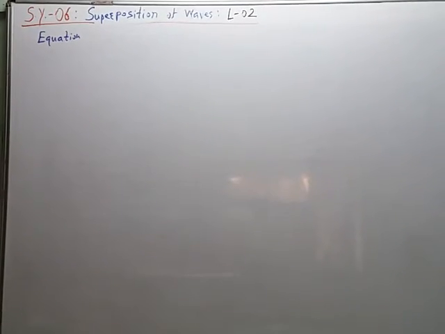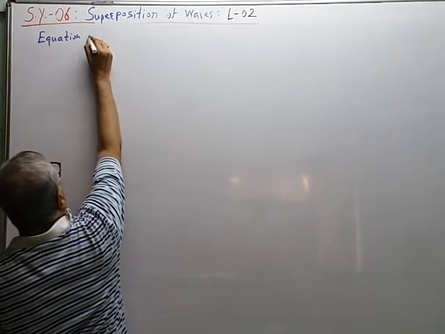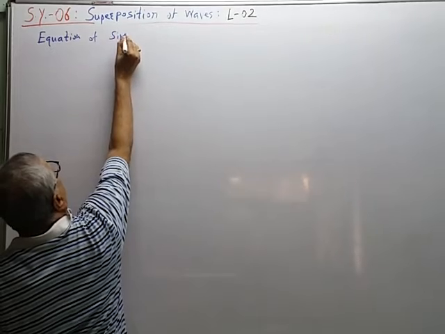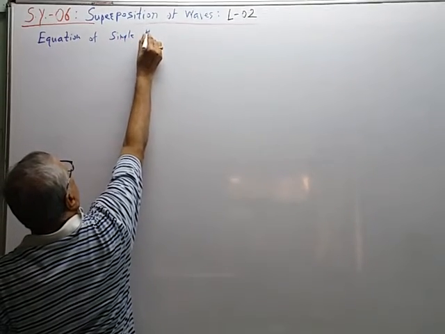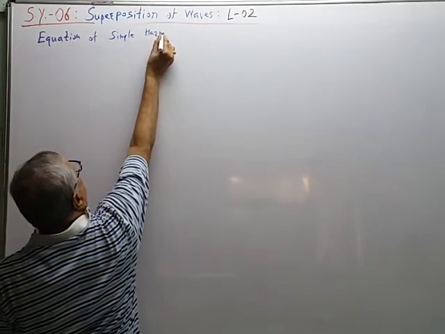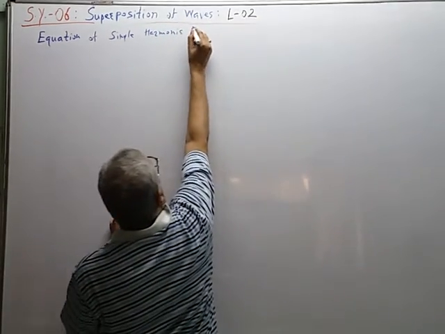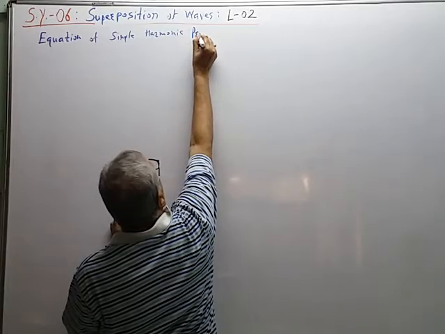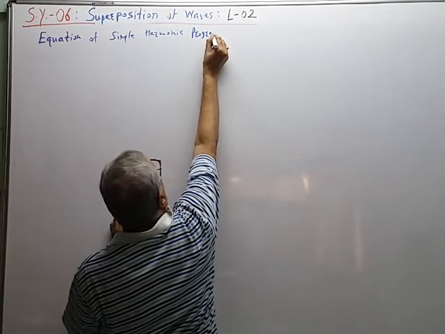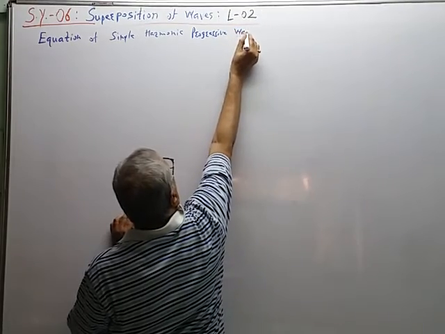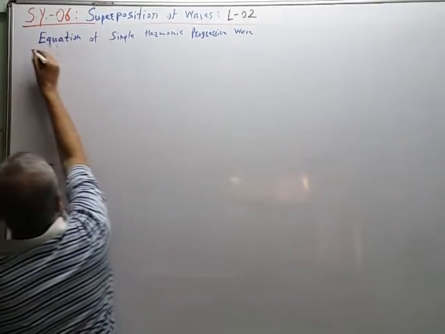Now let us derive the equation for simple harmonic progressive wave.